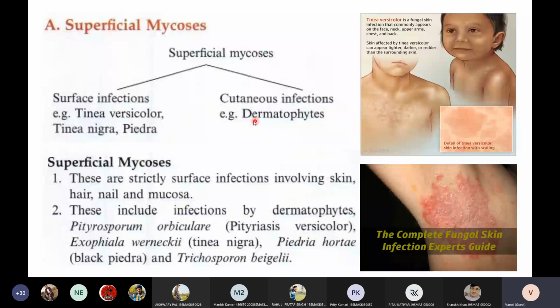What is the second type of fungal diseases, students? Tell me. We have three types of mycosis: superficial mycosis, then what is the second one? Subcutaneous mycosis. Very good. Now, please try to memorize the words I'm telling now. Very, very important. Basics are very important. The next slide is very important. Please know the basic terms. Now I will discuss subcutaneous mycosis.